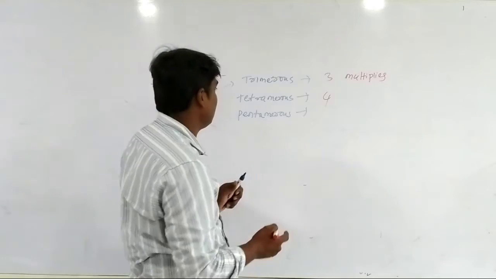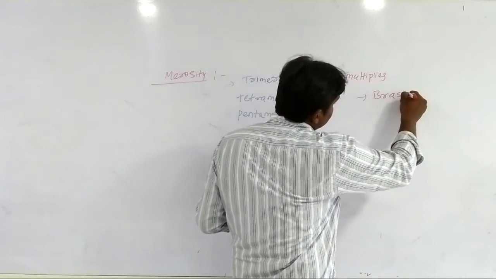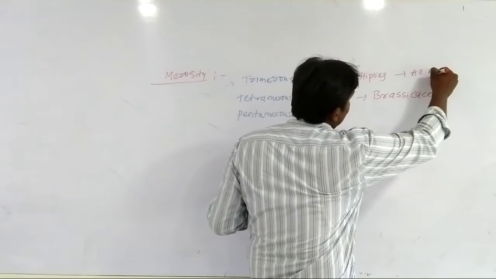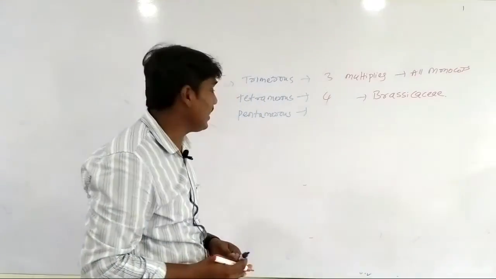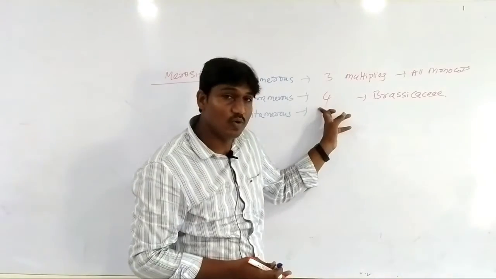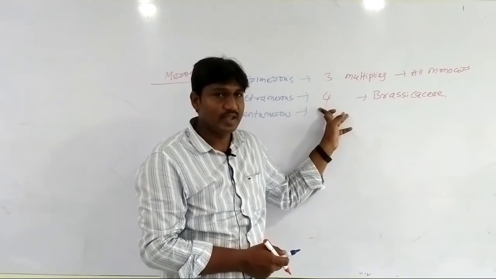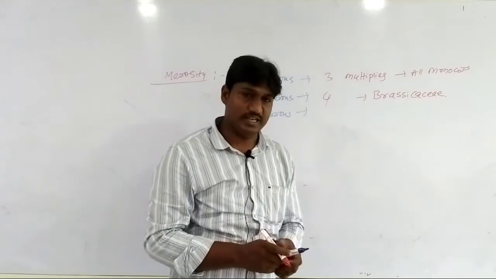Example, Brassicaceae family. All monocots have trimerous flowers. Tetramerous means only 4 anthers are present in Brassicaceae, with 4 corolla and 4 calyx.